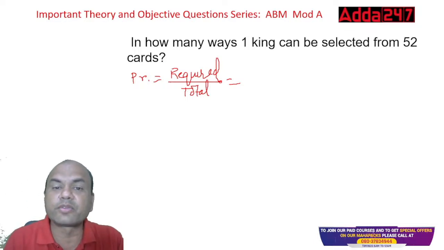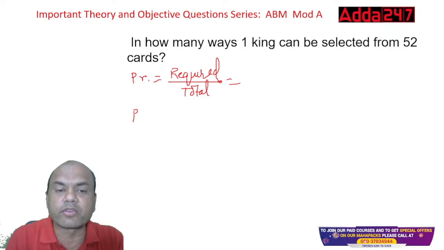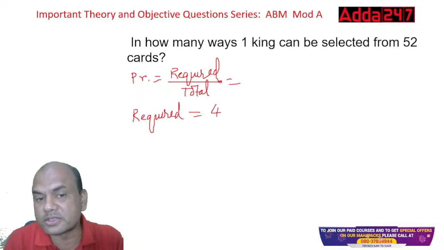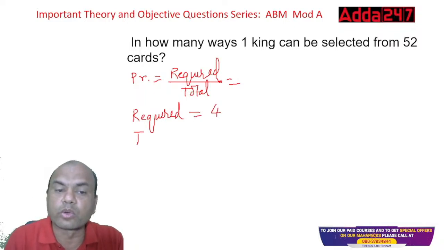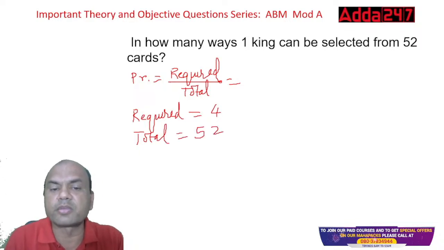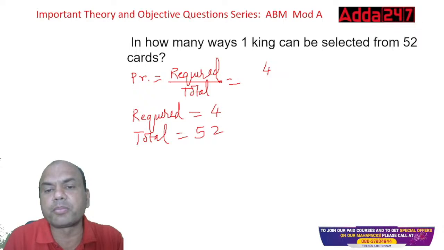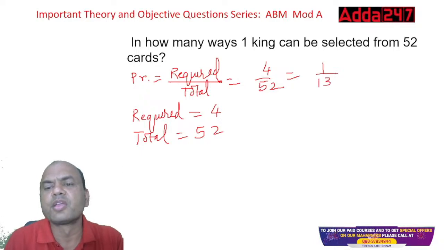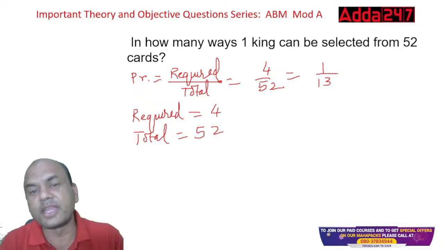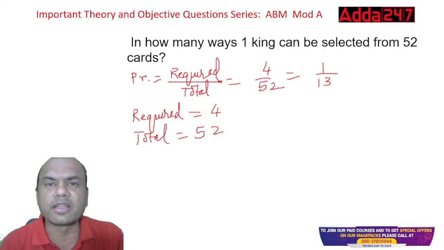So the answer which I am getting over here, required. What is required for me? Means what are the chances of getting something. So there are four chances, four kings. What is the total? Total is 52 cards. So what is my answer then? 4 upon 52. So 1 upon 13. Whatever that answer will be. 1 upon 13. That probability is, right? So you can find it in points or keep it this much also. In exam, you divide 1 by 13 and you'll get the answer.